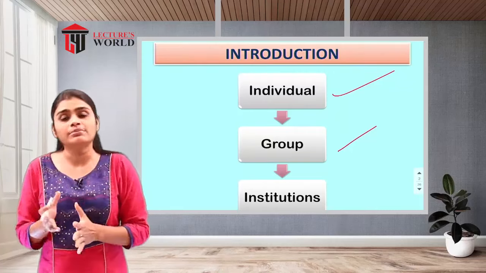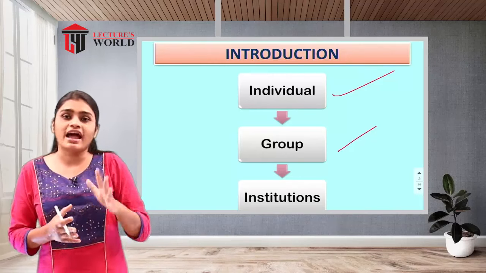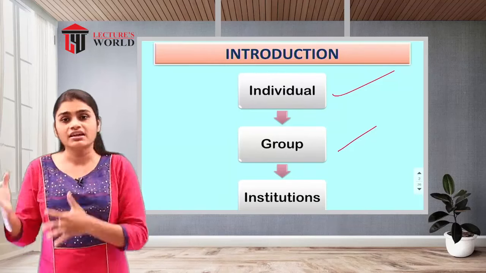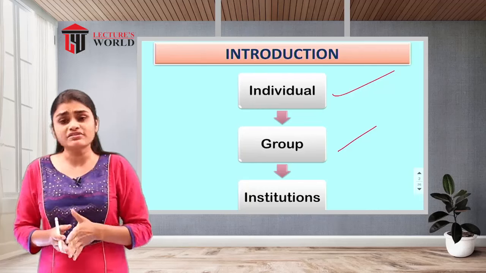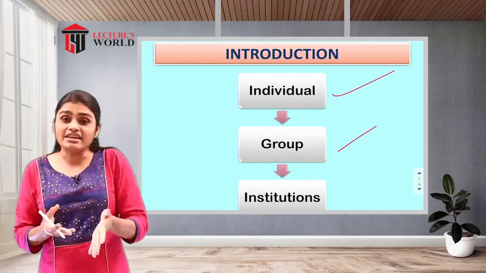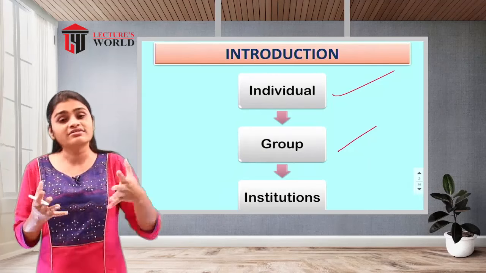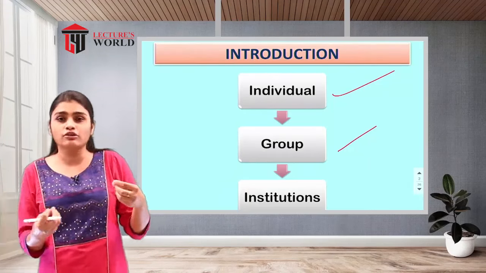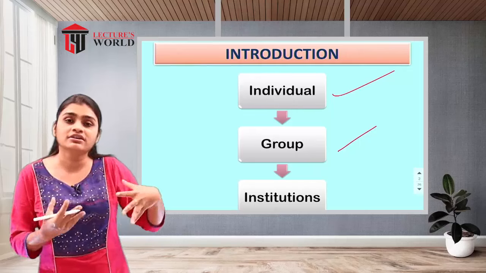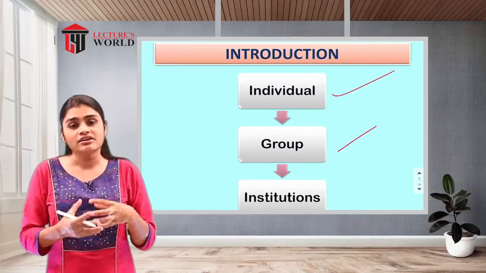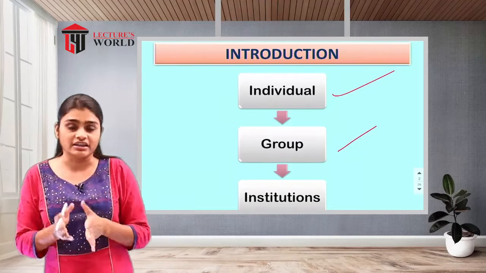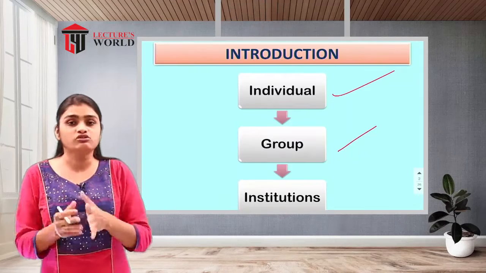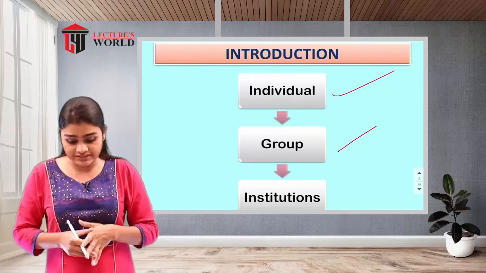For example, we have formal institutions and informal institutions or organizations. The family is also one institution, because the family has some cultural goals or customs, and family norms will be there. That makes the family run properly in the society. We will also see the different social institutions we have.